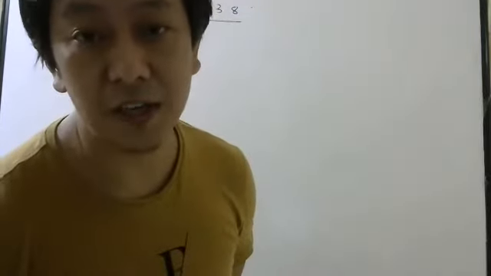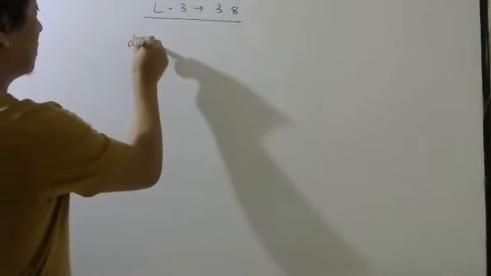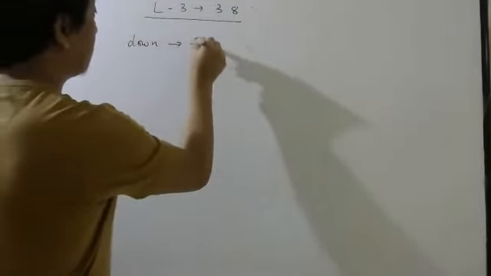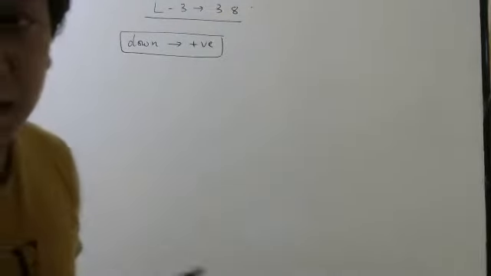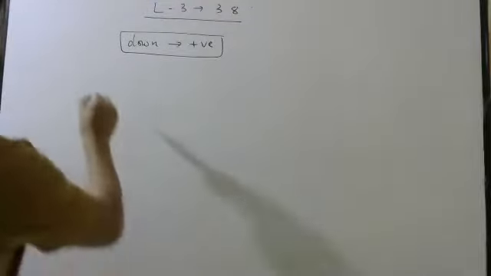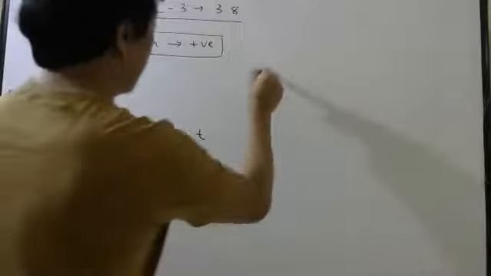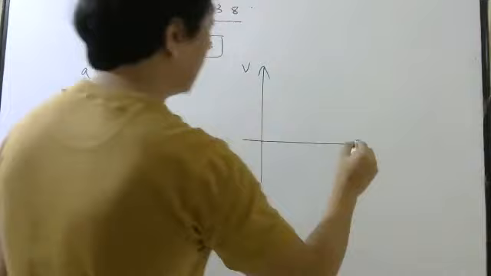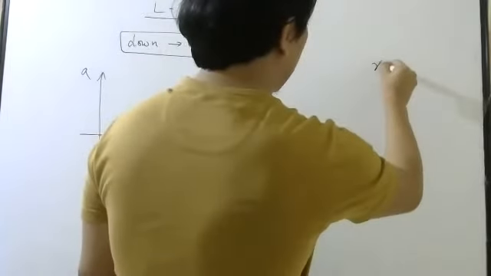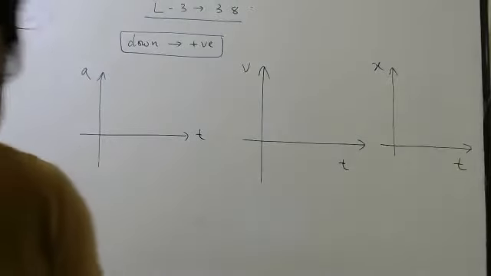But you have to mention that you have taken down positive. So let me take down direction, down positive. First I should mention this. So we will start with the AT graph. It is easier. First we will draw the acceleration time graph, then we will draw the VT graph, then we will draw the displacement time graph. Let us do one by one.